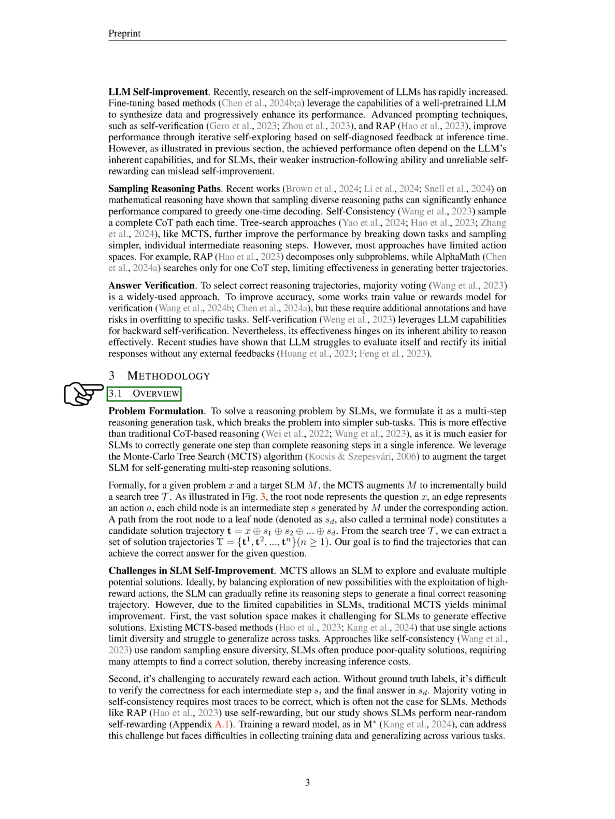For any given problem and target SLM, MCTS helps us build a search tree incrementally. The root node represents the main question, while edges represent actions taken. Each child node corresponds to an intermediate reasoning step generated by the SLM. A path from the root to a leaf node forms a candidate solution trajectory. Our goal is to identify the trajectories that lead to the correct answer. We face challenges in improving SLMs.